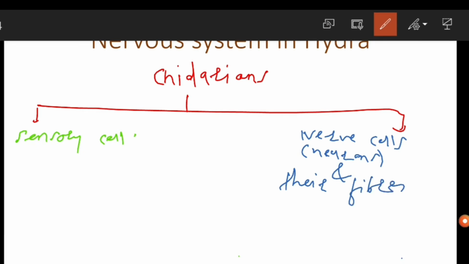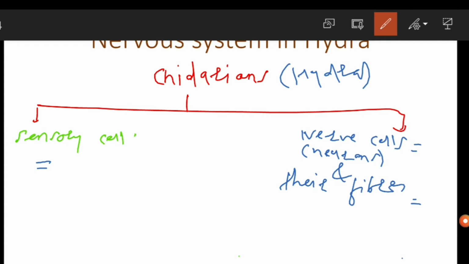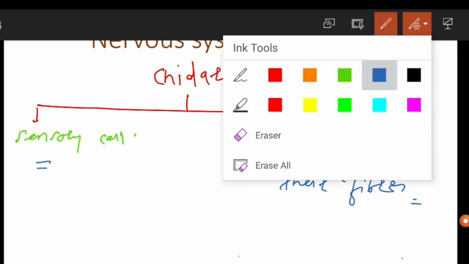So the question can be asked over here: the nervous system in cnidarians, or in case of hydra, is consisting of what? It is consisting of the sensory cells as well as the nerve cells and their fibers. So these are the three components of the nervous system in cnidarians or in the hydra.